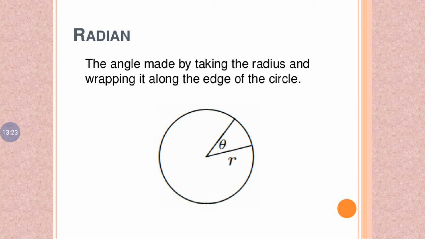Next one is a radian. The angle made by taking the radius and wrapping it along the edge of the circle.